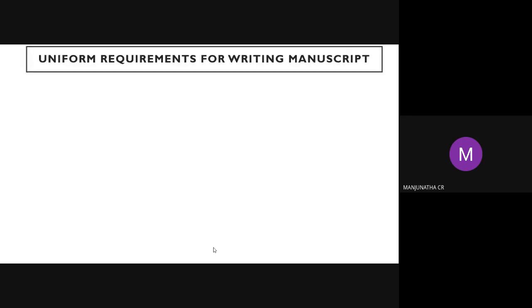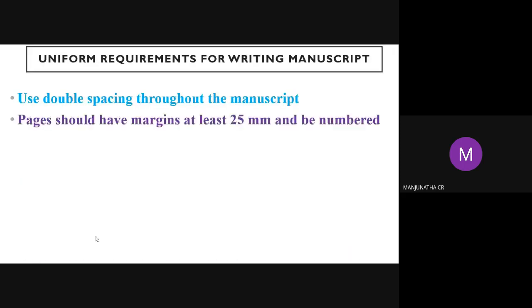Next, uniform requirements for writing a manuscript. These are the things required: how to write a manuscript. While writing, font is required, space is required, how we can use the symbols. All those things are very necessary. Use double spacing throughout the manuscript. Before submitting the article, while writing, you can use double spacing. Double spacing is very important. Pages should have margins of at least 25 millimeter and be numbered. Journal to journal it may change. Generally I am telling 25 mm should be the margin.